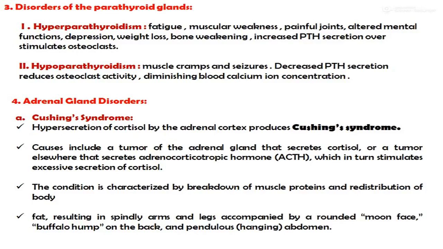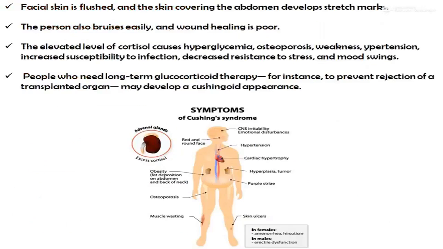The condition is characterized by breakdown of muscle protein and redistribution of body fat, resulting in spindly arms and legs accompanied by a rounded moon face, buffalo hump on the back, and pendulous abdomen. Facial skin is flushed and the skin covering the abdomen develops stretch marks. The person also worries easily and wound healing is poor. The elevated level of cortisol causes hyperglycemia, osteoporosis, weakness, hypertension, increased susceptibility to infection, decreased resistance to stress, and mood swings.